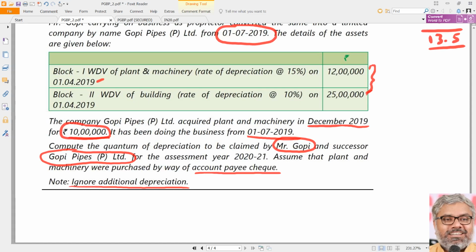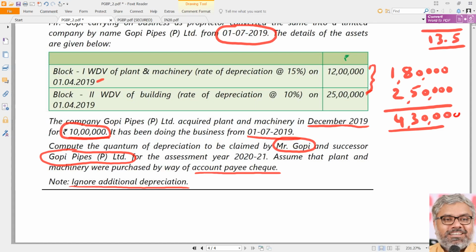First calculate depreciation on 12 lakhs. 15% means how much? 1,80,000. On 25 lakhs, 10% rate of depreciation on the opening WDV, that is 2,50,000. Total is 4,30,000. Okay. This has to be split between two people, Gopi and Gopi Pipes Private Limited.